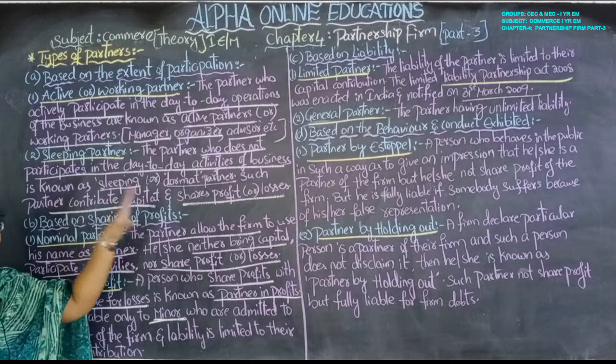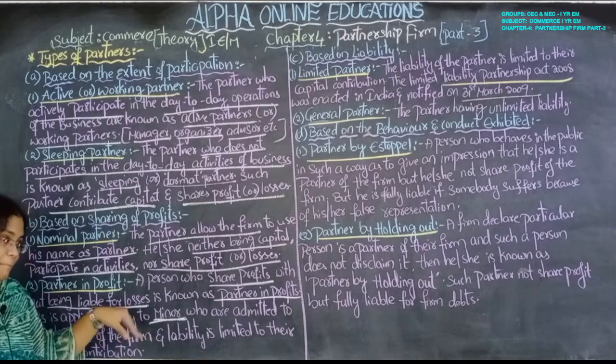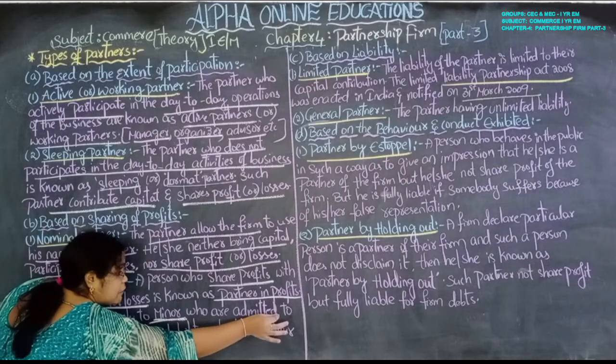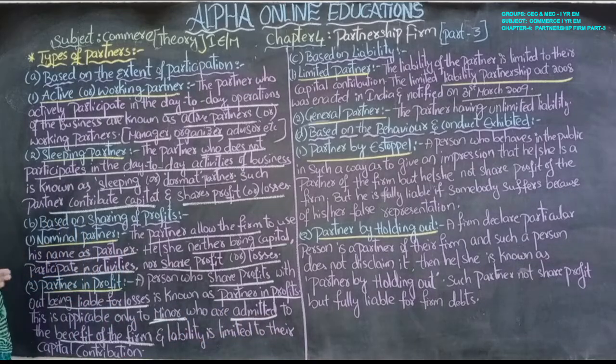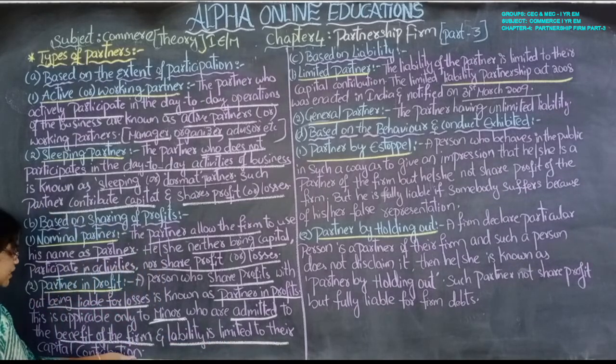Actually, according to the partnership law, a minor can't start a partnership firm, but for the benefit of the partnership firm, the minor can be admitted, means the minor can be taken into partnership as a partner, and he is given profit regularly, and the liability is limited to the capital contributed.